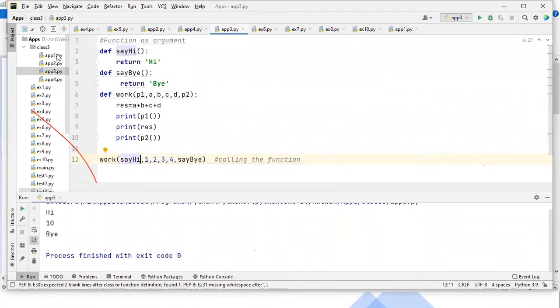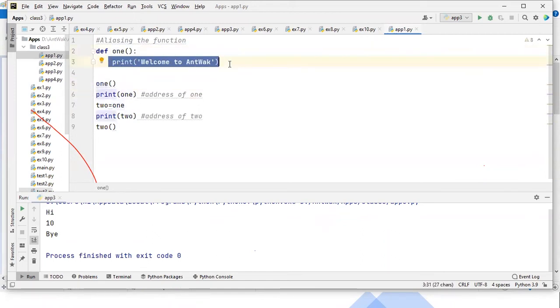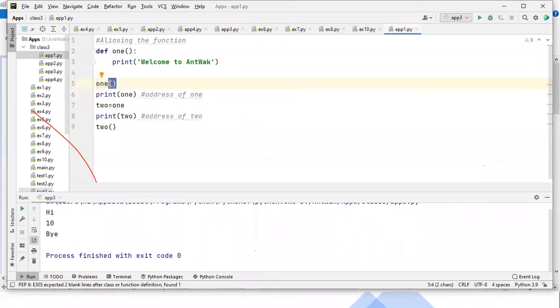Wait a minute, I'll show you. See, here you are calling the function, so control goes to the function and it will return or print whatever work it has done. But here you are printing only the name, which is nothing but its address. If you use parenthesis, it is calling that function. Without parenthesis, it returns the address. With parenthesis, it will call the function. Without parenthesis, it will return the address. That is the difference. Got it, Ayush?